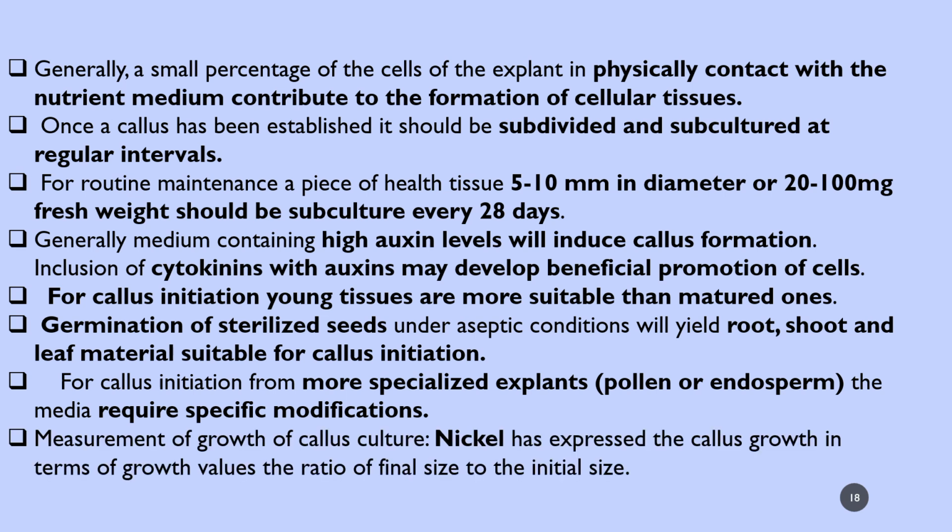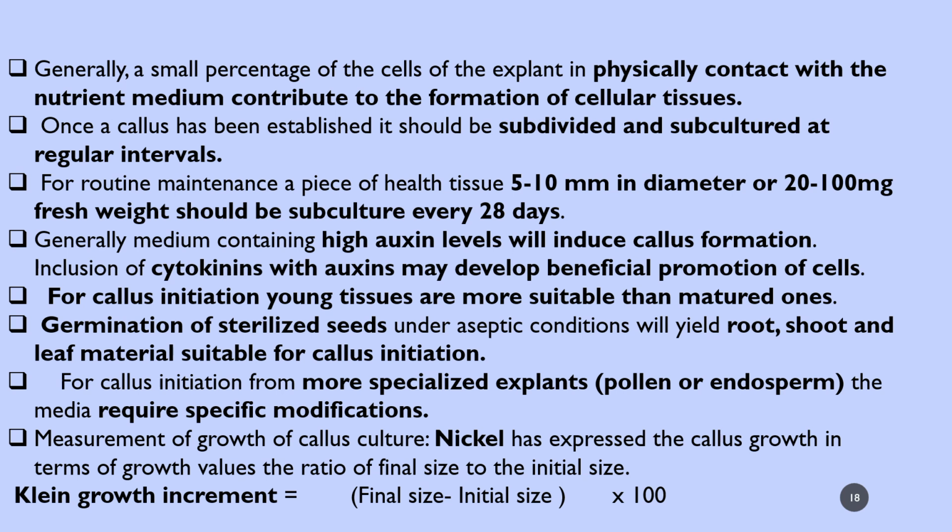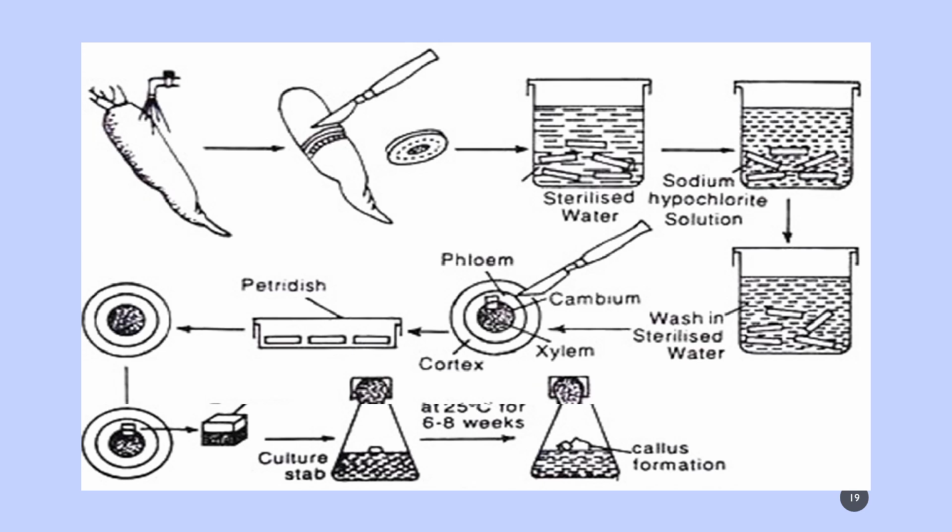Measurement of growth of callus culture was given by Nikhil as callus growth in terms of growth value, the ratio of final size and the initial size. He states that callus growth increment is equal to final size minus initial size divided by initial size into 100. This is the callus growth where the increment of size of callus can be measured.